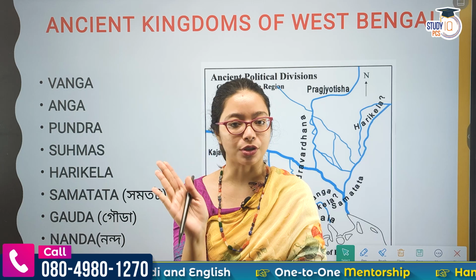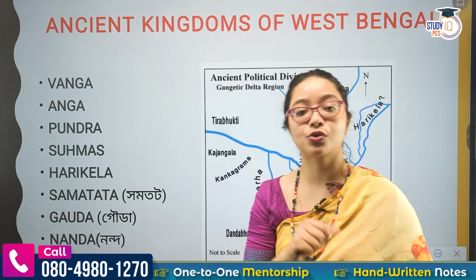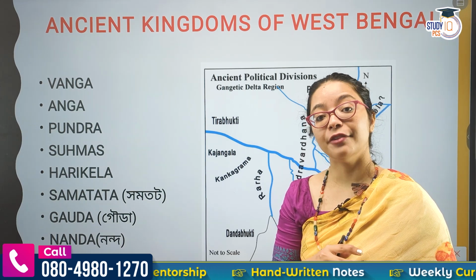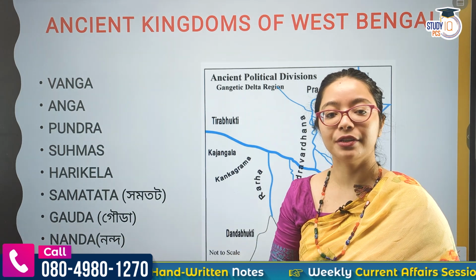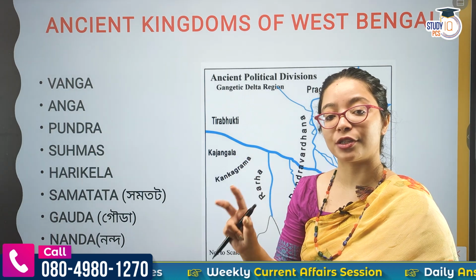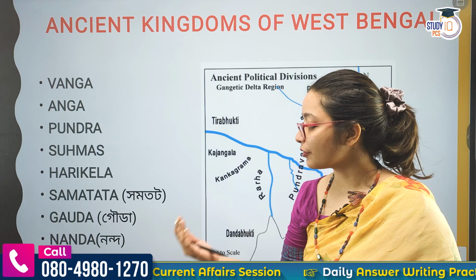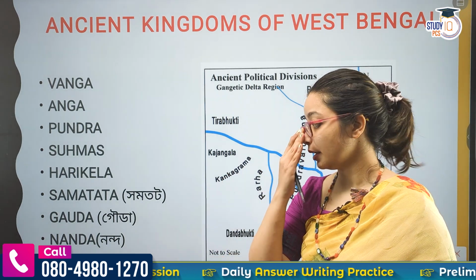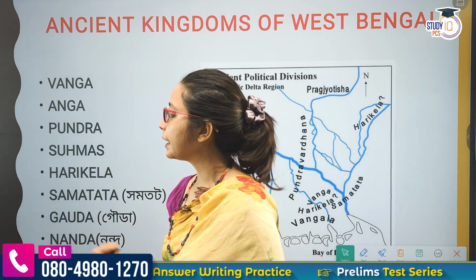They were definitely good, but overall the place where they were ruling was also very important. Resources were there, wood was there, elephants were there, and the place was surrounded by rivers, so invasions were less. Similarly in different places, like in Bengal, when we see the advent of Arabs happening, but in Bengal we will still see there was stability because it was hard to come so far and invade. So let's start. So we will see the kingdoms.